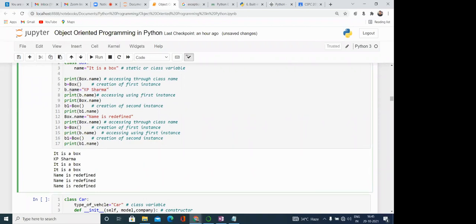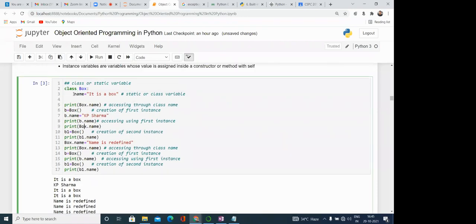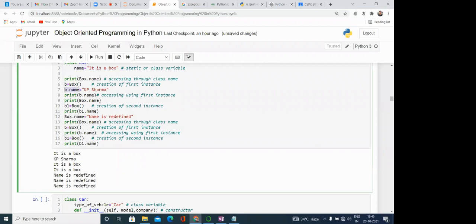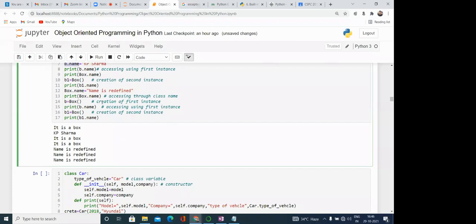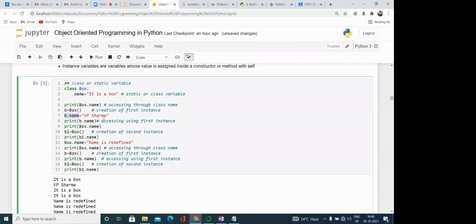Okay, so what is happening, one instance variable with this object is created. B.name is equal to KP Sharma. And this KP Sharma, here we are printing. Here also you can see this B.name is not changing this variable, because this is a separate thing. So, sir, is the instance variable creating a new variable name? Yes, that is what I am saying. It is creating a new variable name that is associated with the instance.